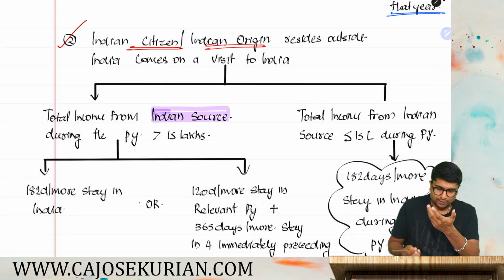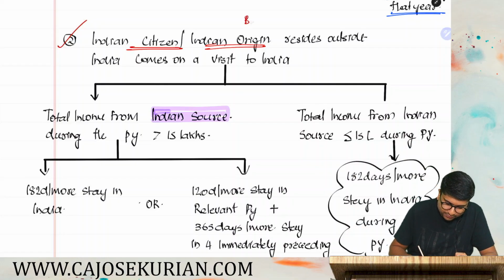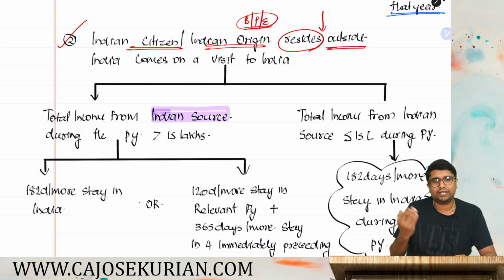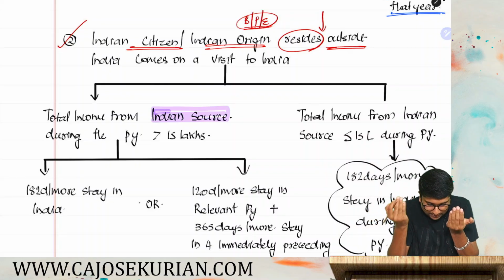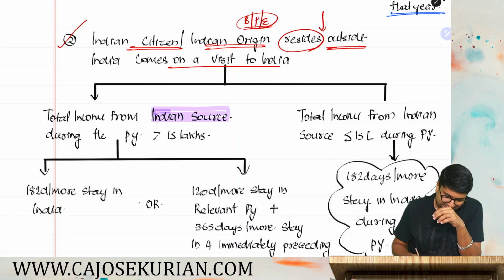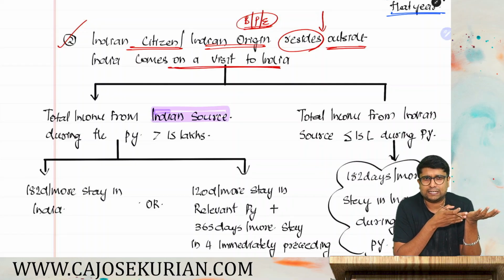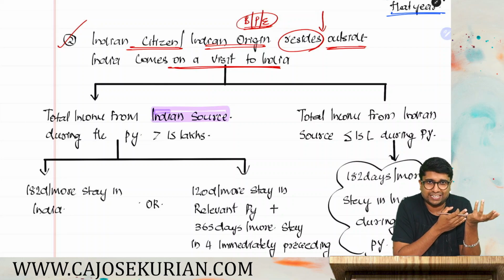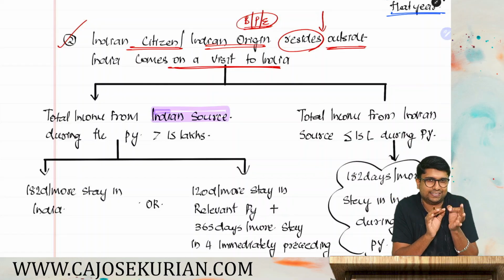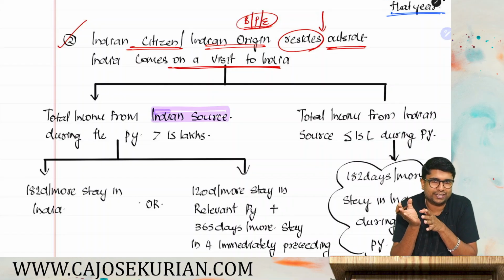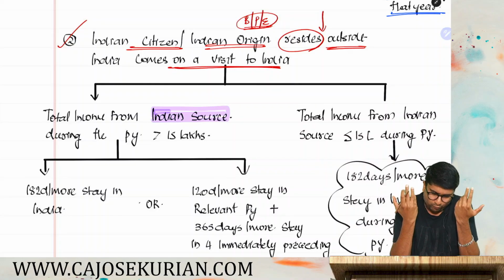So either you are an Indian citizen or you are an Indian origin and currently you are residing outside India. Maybe you are in a business which is overseas, or you are doing some profession in a foreign country, or you are in any employment in a foreign country. And this year you have visited India either for meeting your relatives in India, or for some festivals, or for some tour purpose, whatever it is. Basically, you are an Indian citizen or an Indian origin, currently residing outside India, but this year you visited India, whatever the purpose is.